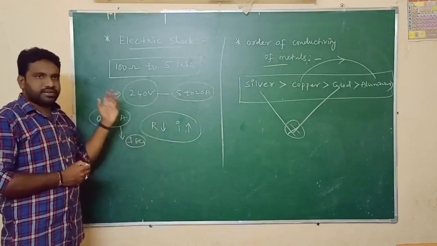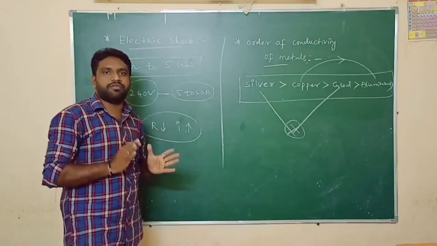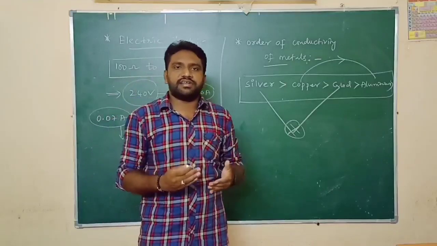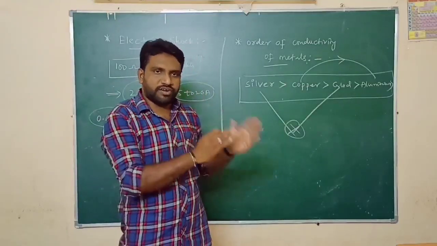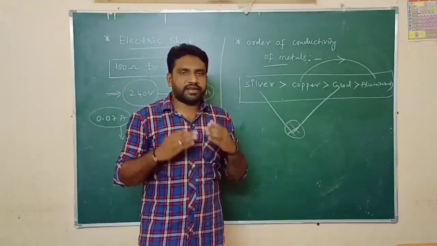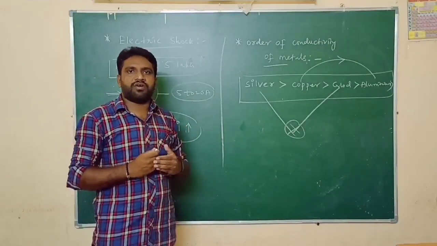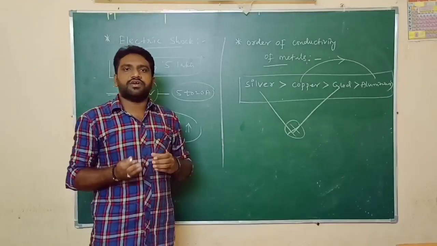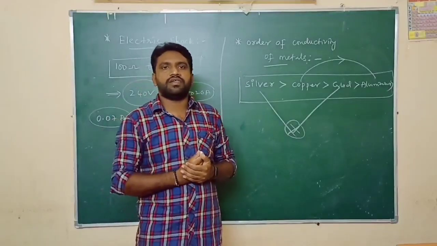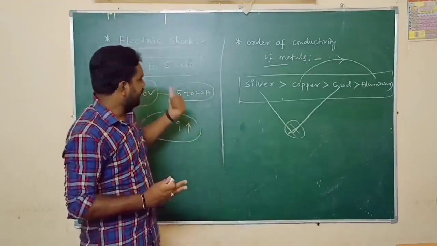From all this explanation, we can explain electric shock in a simple way. Electric shock is a combined effect of potential difference, resistance and current. Once we get an electric shock, it damages the tissues of our body. Due to the damage of tissues, the resistance of our body decreases. Due to the decrease in resistance, more current will flow into our body. Due to that, the functioning of our organs will be disturbed. This is nothing but electric shock.